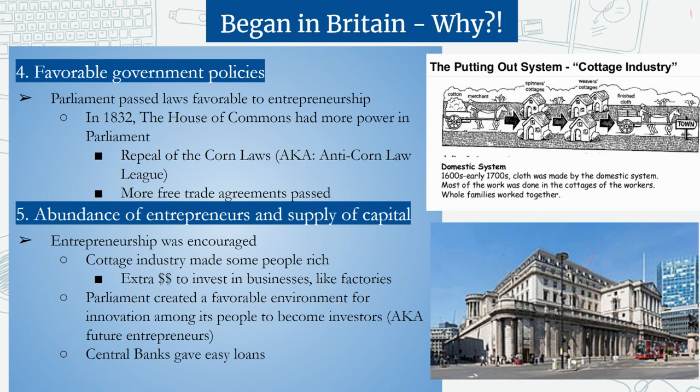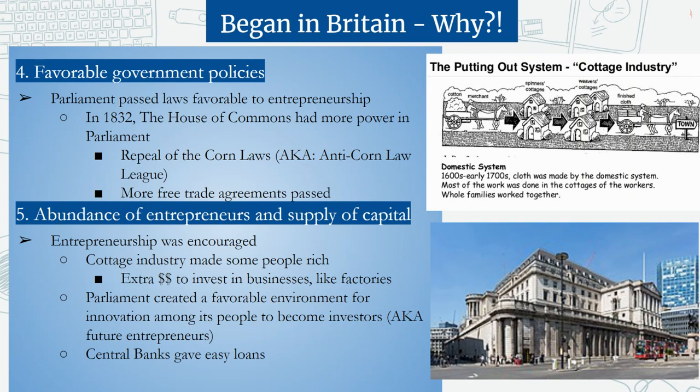For example, they're going to repeal the Corn Laws, aka the Anti-Corn Law League. And just thinking back, the Corn Laws levied steep tariffs on imported grain, so people in Britain had to only buy British grain. Well, removing these allows people to afford cheaper food from outside of Britain, so people don't need to farm as much within Britain. So these people that used to be farmers are now leaving the farms to go to cities to look for other work. The House of Commons also is going to pass more free trade agreements, which is going to make exporting manufactured goods easier and cheaper.